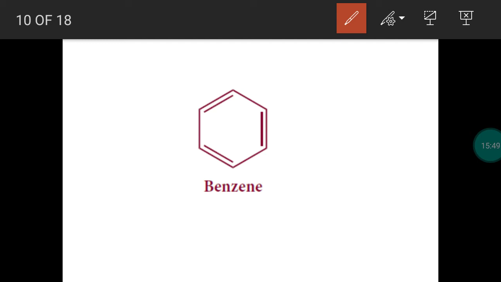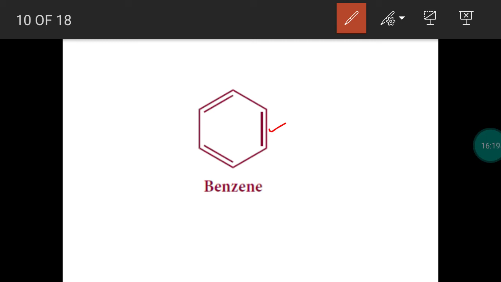Take this pi bond. For each covalent bond, two electrons. For every covalent bond, it may be a single or it may be a double. So for a sigma bond as well as a pi bond, for every covalent bond, the number of electrons is 2. Due to mutual sharing of electrons, a covalent bond is formed. For every covalent bond, there will be 2 electrons, or we can say a pair of electrons.